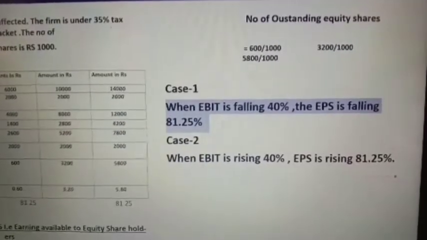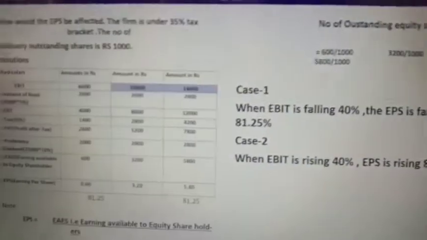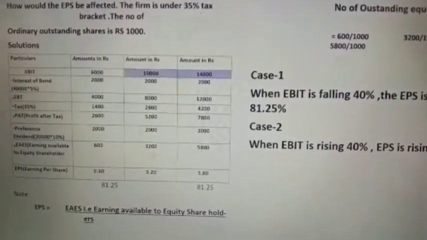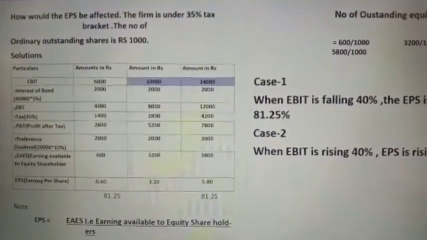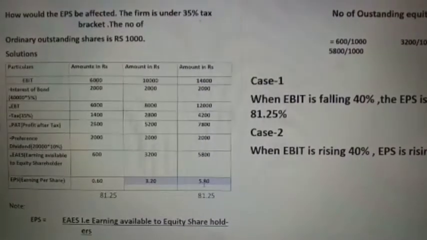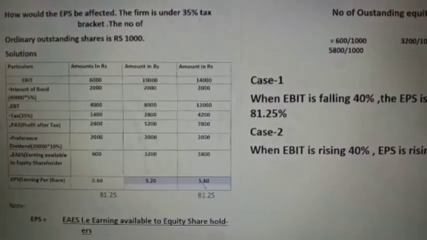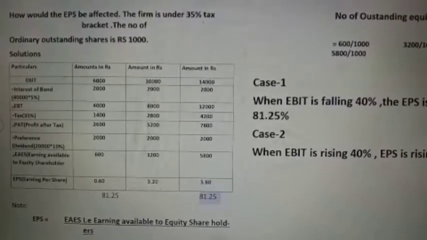In the same way, when EBIT is rising from 10,000 to 14,000, the effect you can see: the EPS was 3.20, now it becomes 5.80. That means EPS is also rising 81.25%. How can you calculate that?